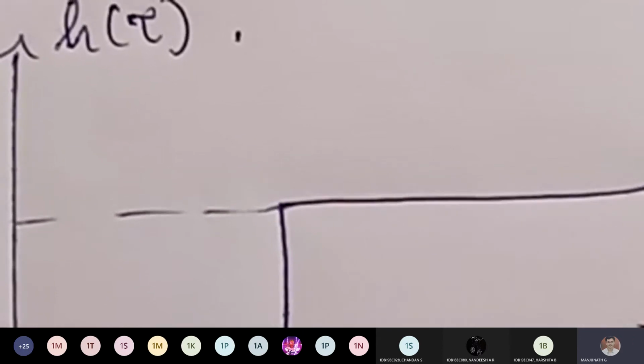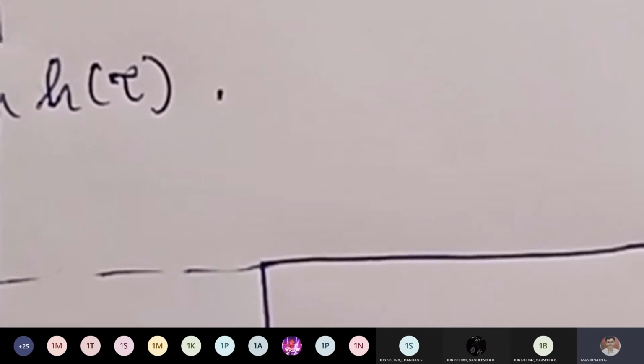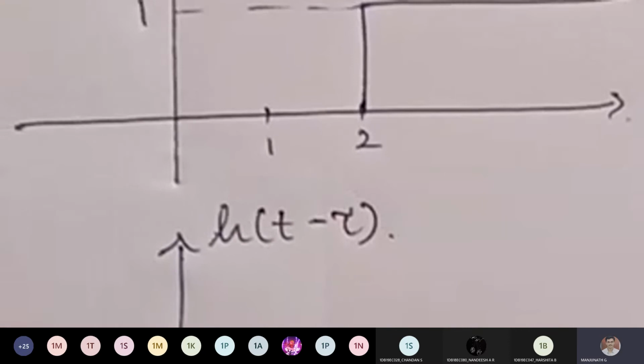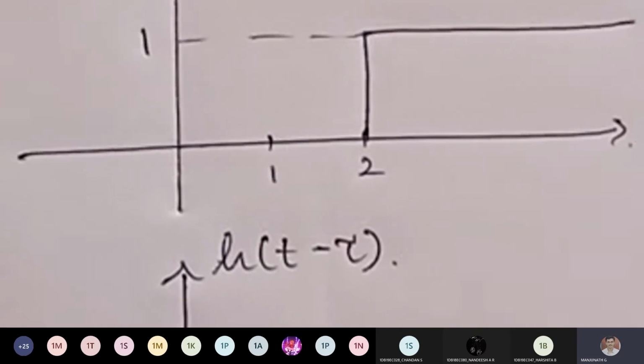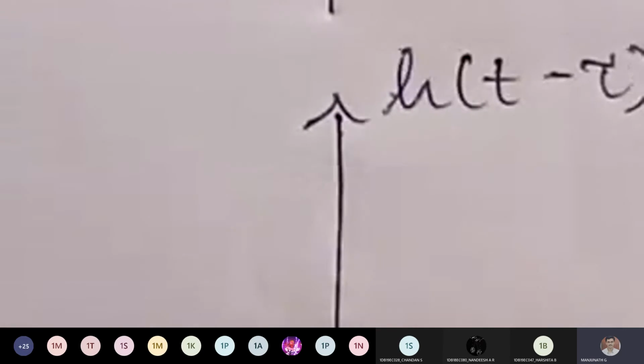Now comes the topic of h of t minus tau. Yeah, h of t minus 2, Jayant. Okay, you can go below. The waveform below is not visible. You can move the sheet up.